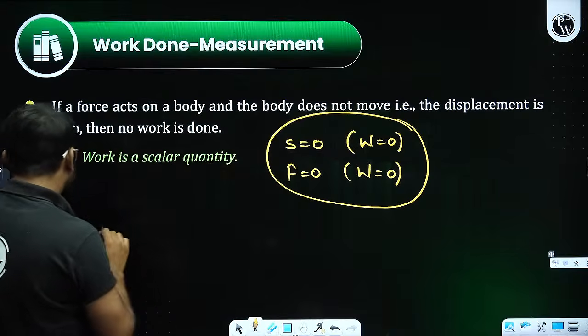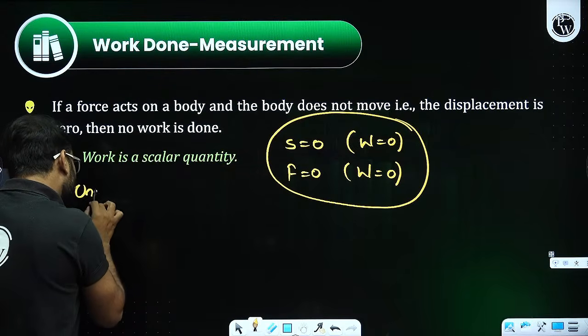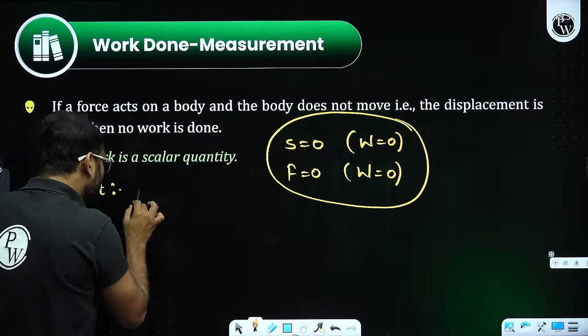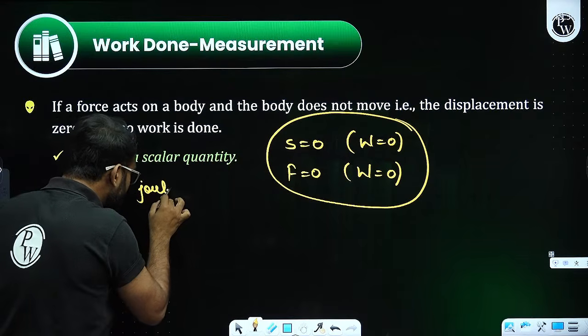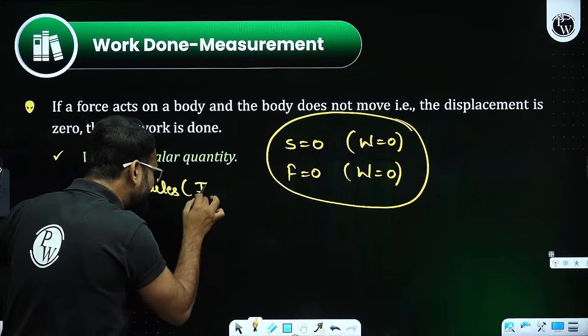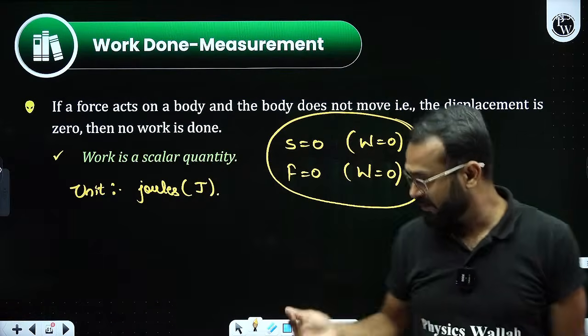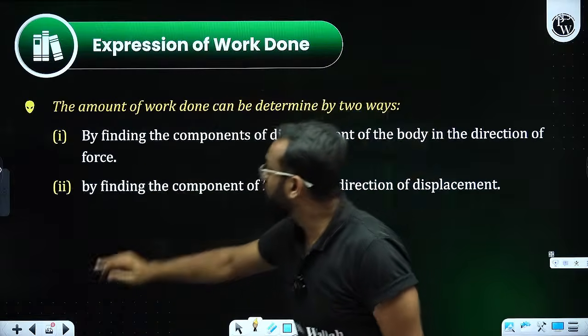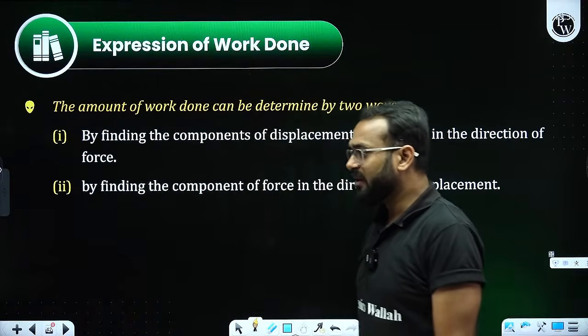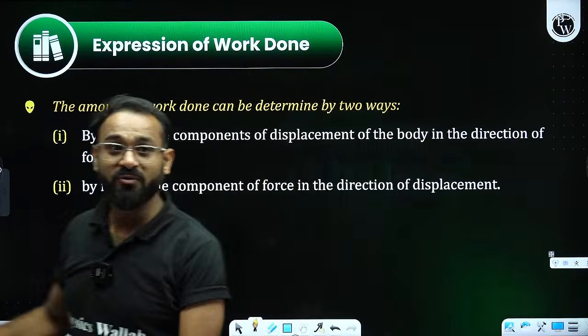Second, what will be the unit of work done? Sir, the unit is going to be joule, represented by capital J. This will be the SI unit. Fine, sir. What else? Talking about the expression, how to find it?